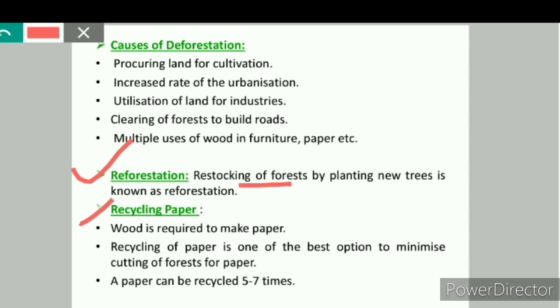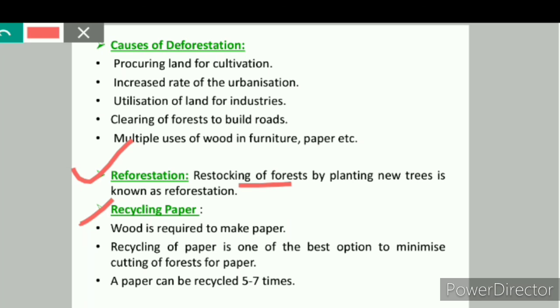And the other solution is recycling paper. We know that wood is required to make paper. A large number of trees are cut down to make paper. For example, it takes about 17 trees to make 1 ton of paper. And no alternative available to wood is as good as wood itself.